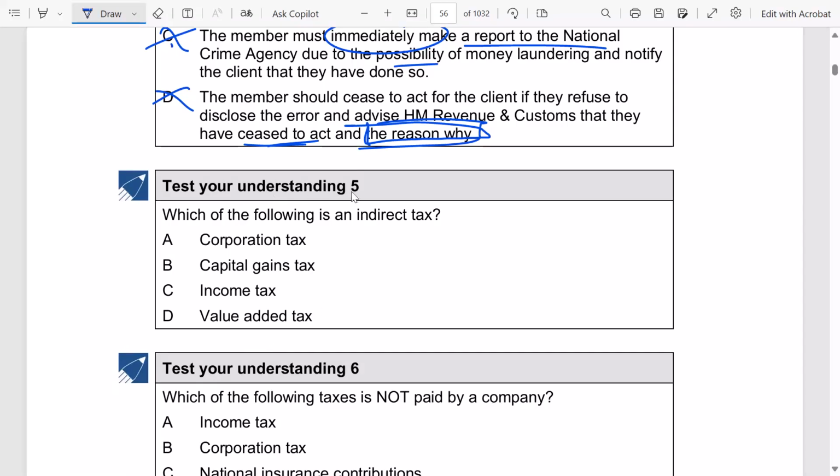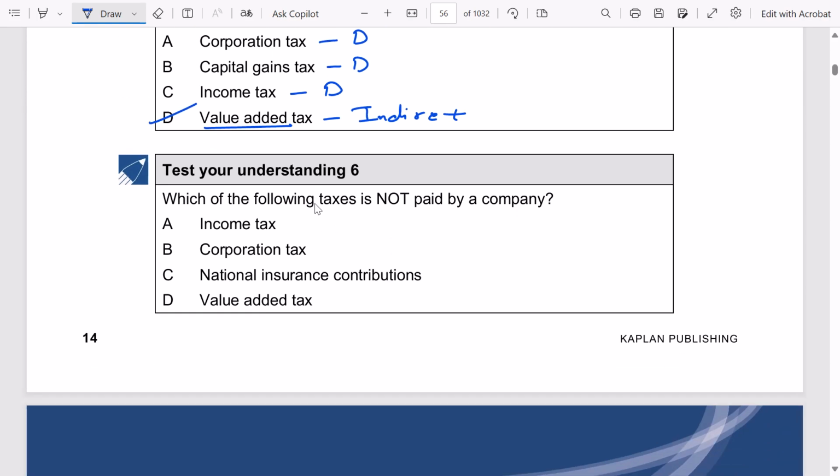Okay, next. TYU 5. Which of the following is an indirect tax? Corporation taxes, can I say direct tax? Direct tax, companies directly pay to HMRC. Capital gains tax, again, individuals directly pay to HMRC. Income tax, again, individuals directly pay to HMRC. Value added tax is paid by intermediary, hence, it is indirect tax. So, D is correct. TYU 6.